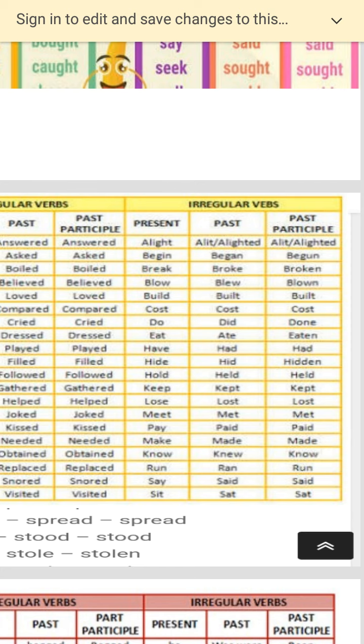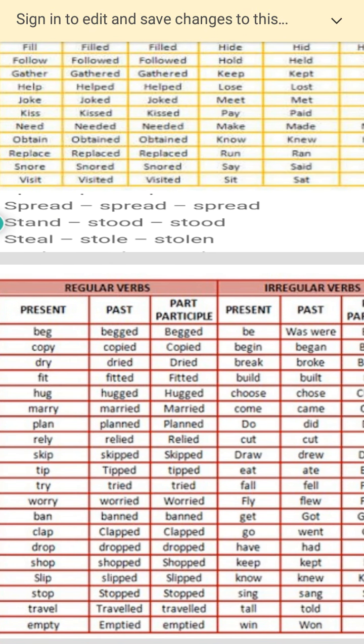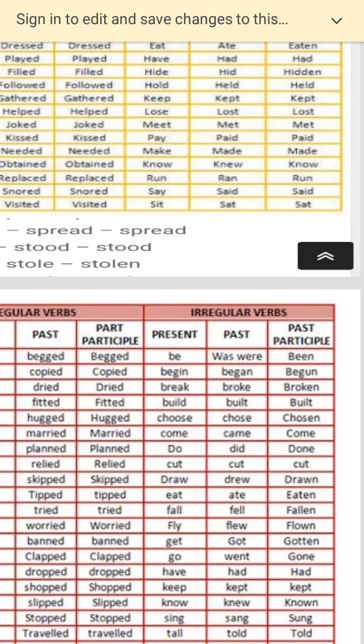So these are examples of irregular verbs, and then some more examples if you want. You have here beg, copy, dry, hug, marry, play, rely, skip, tip, try, tried, worry, ban, and then irregular verbs begin, began, do, did, done.